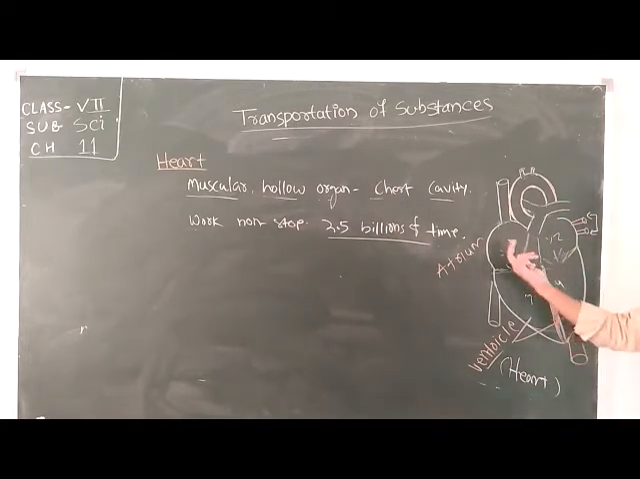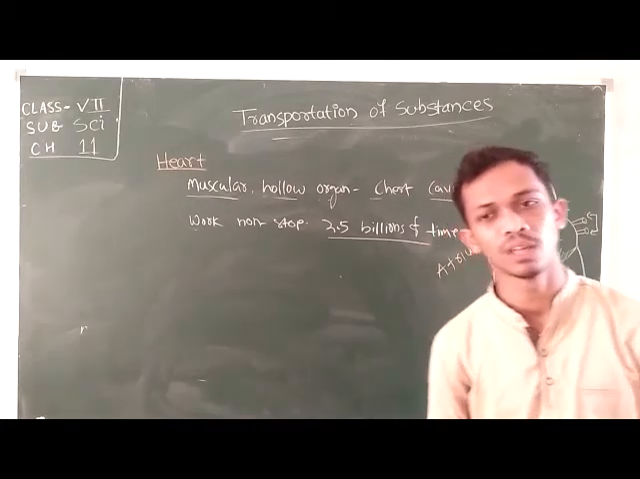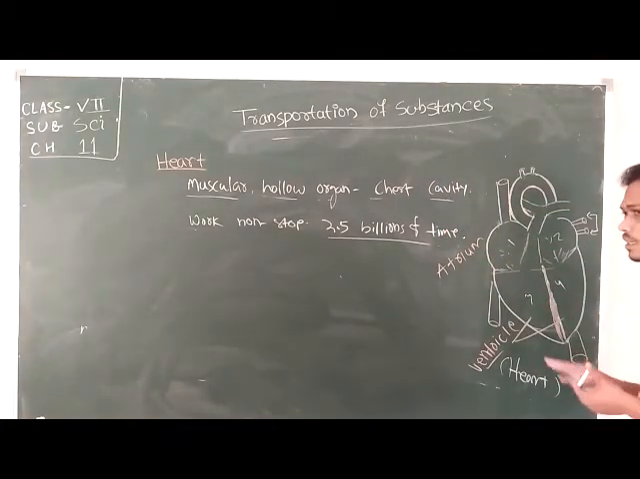This is your right atrium, this is your left atrium, this is your right ventricle, and this is your left ventricle. In this way, the 4 chambers are named. Okay, so let's discuss the working principle of the heart. So what will be done here?